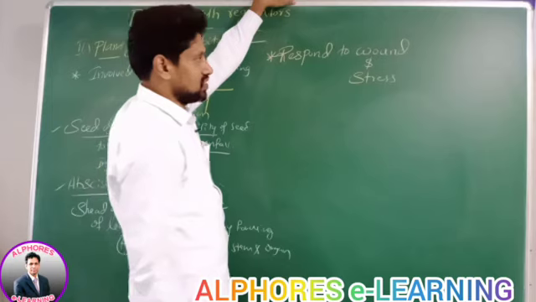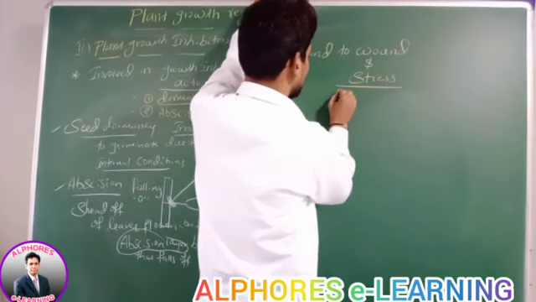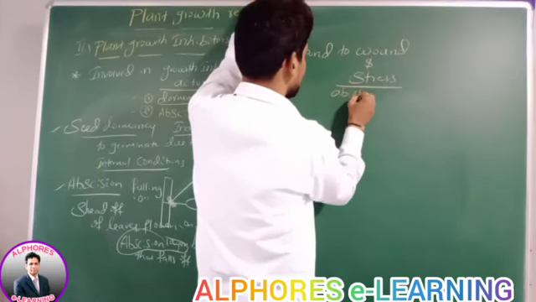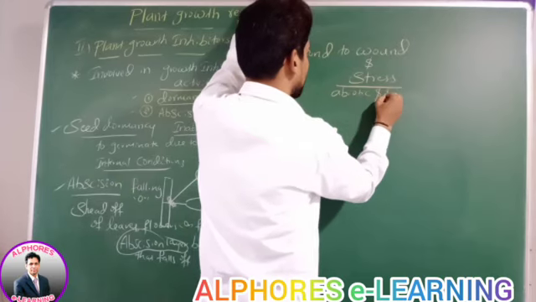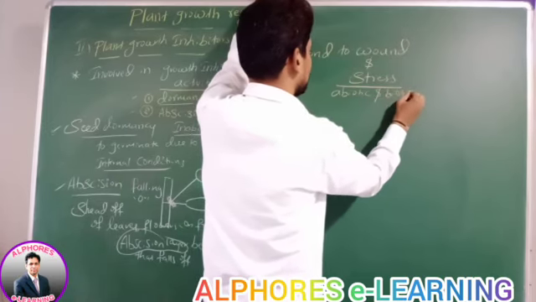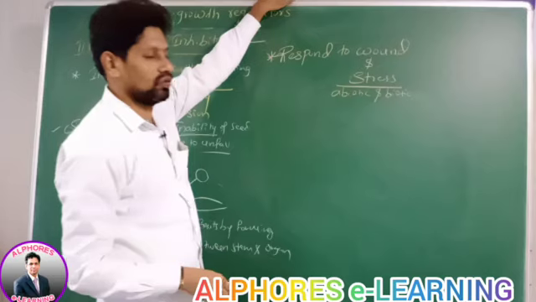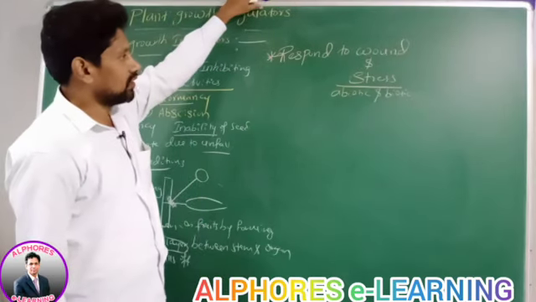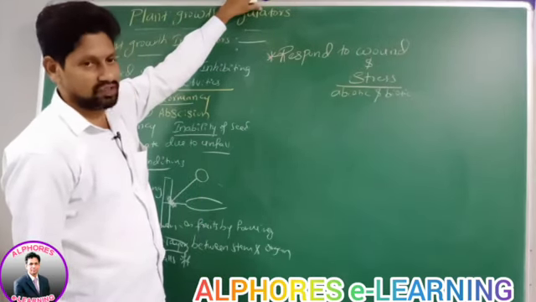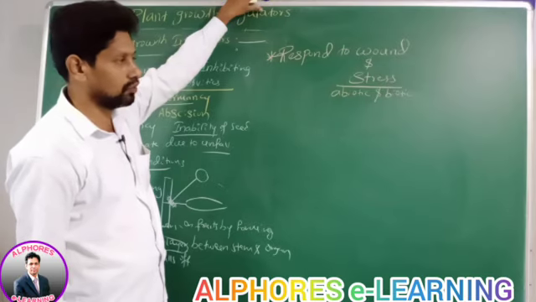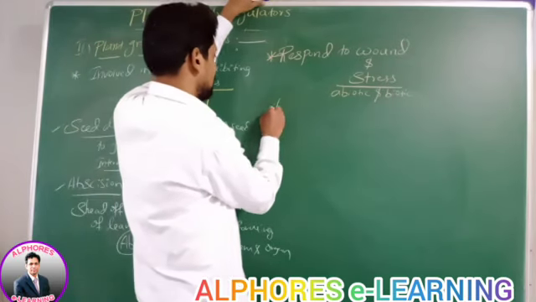They respond to both abiotic stress as well as biotic stress. Biotic is living, abiotic is non-living.